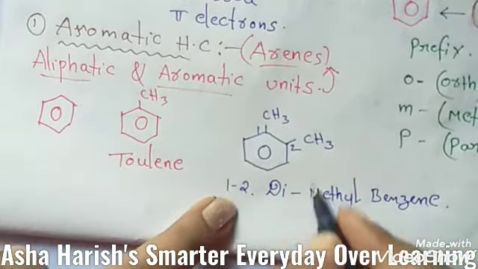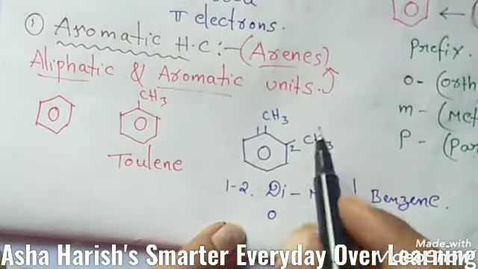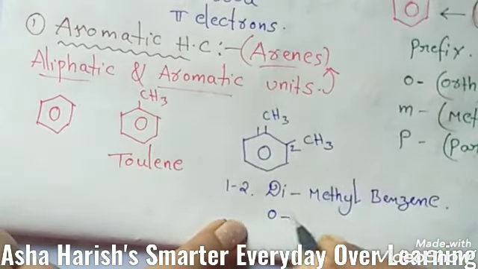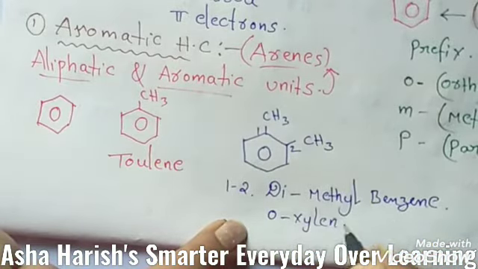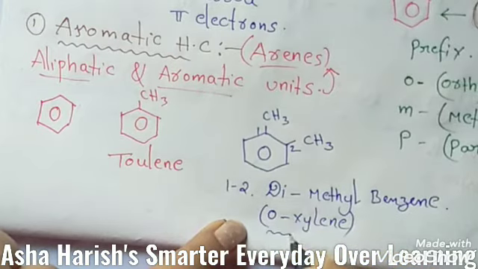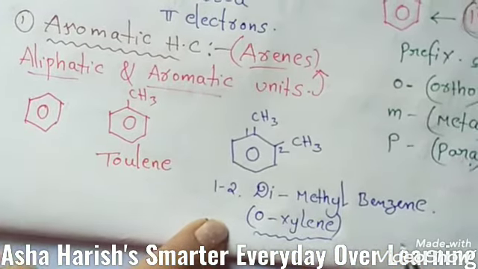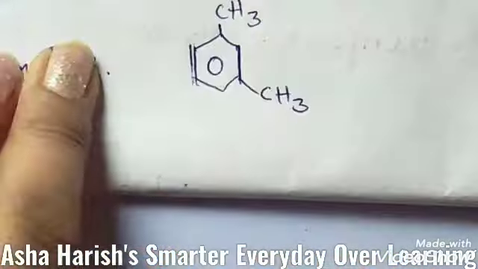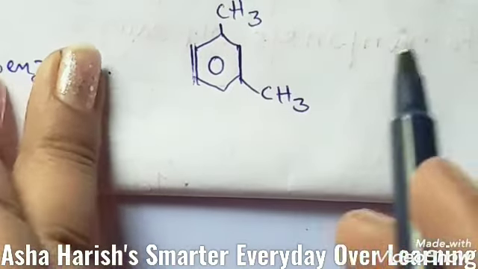This is also called ortho, the position of orthoxylene. How we got this number, I'll discuss with you later. Let's see some examples of these aromatic hydrocarbons, nothing but arenes.